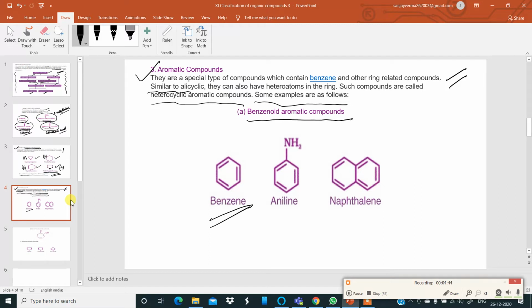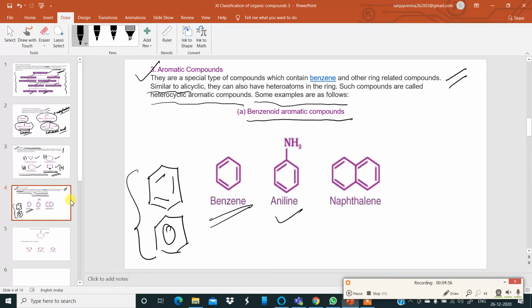First one is benzene. You must practice drawing the structure of benzene. It is written this way or this way also. Both mean the same. Then the next one is aniline. Then there is naphthalene, anthracene, phenanthrene, and so on. These are some examples of aromatic compounds.